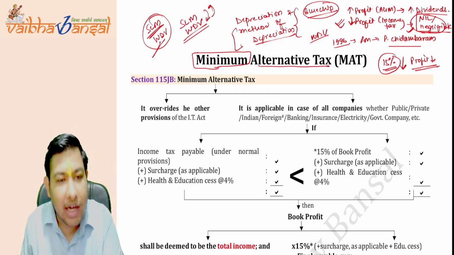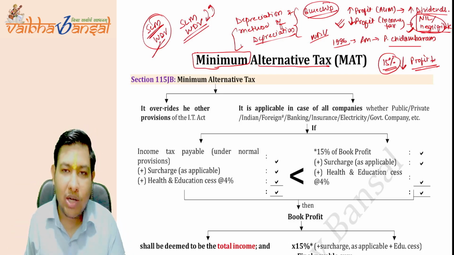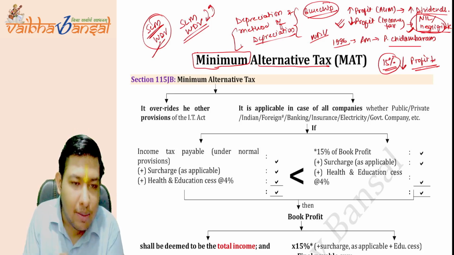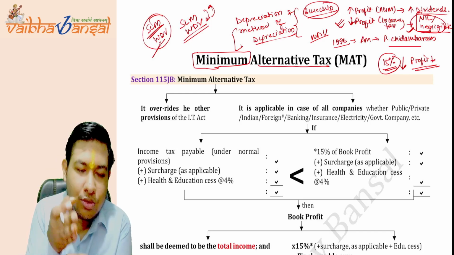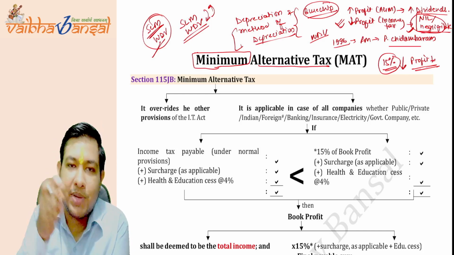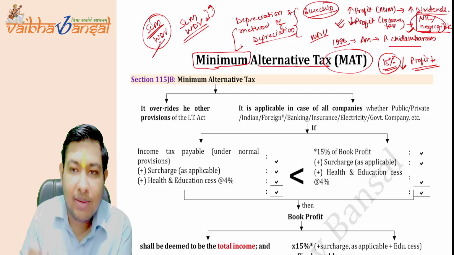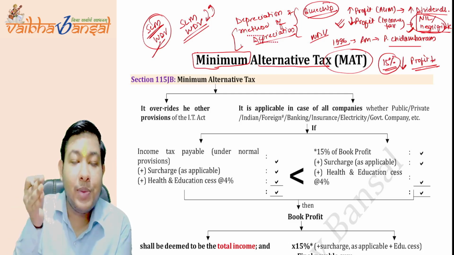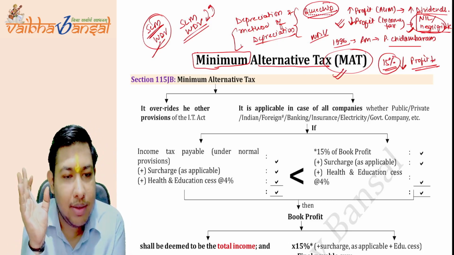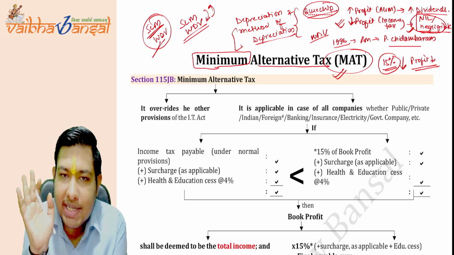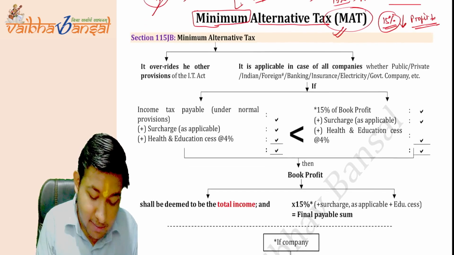It is alternative to what you have computed as per the PGBP income, but we are taking this as a minimum. If your income through the profit and loss, through the PGBP income, is less than what we are saying in this chapter, the minimum alternative tax, you have to pay what? Minimum this tax. You have to pay minimum the MAT. Is this clear? So it is a minimum alternative tax. What is a minimum alternative tax?